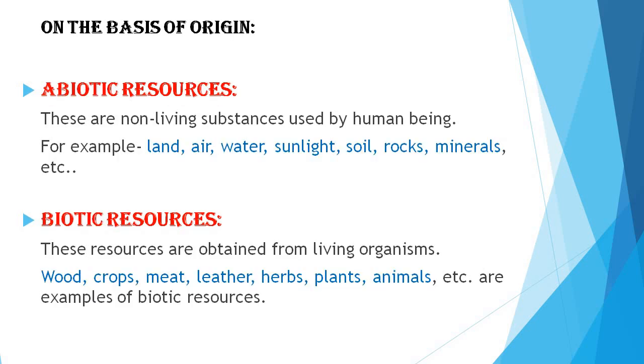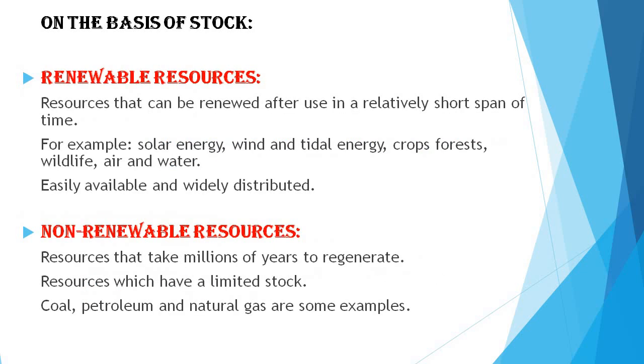On the basis of origin, resources are classified into two categories: abiotic resources and biotic resources. Abiotic resources are the non-living substances used by human beings, for example land, air, water, sunlight, soil, rocks, minerals, etc. Biotic resources are obtained from living organisms, for example wood, crops, meat, leather, herbs, plants, animals, etc. These are examples of biotic resources.